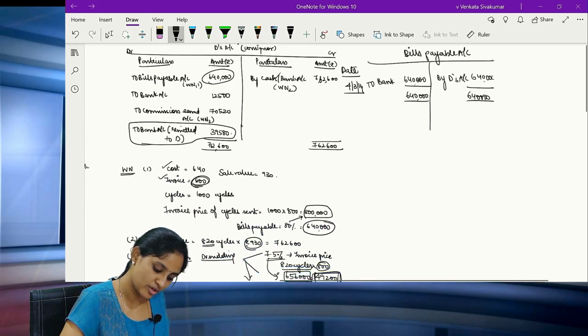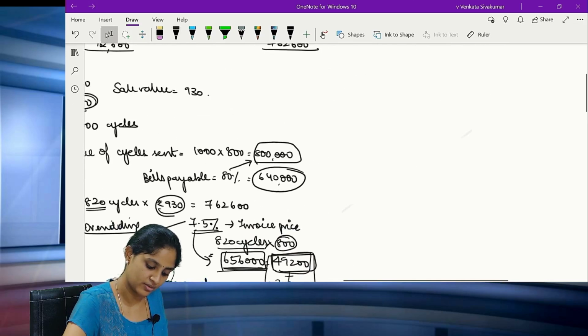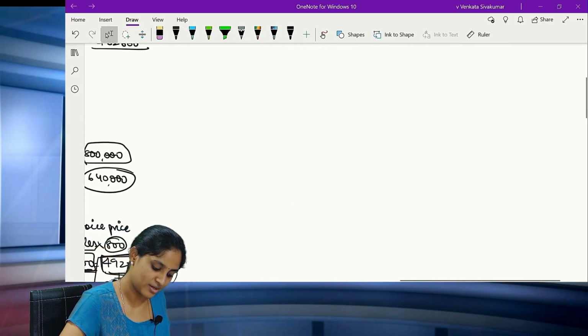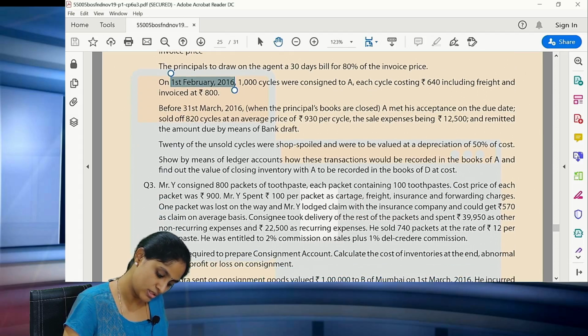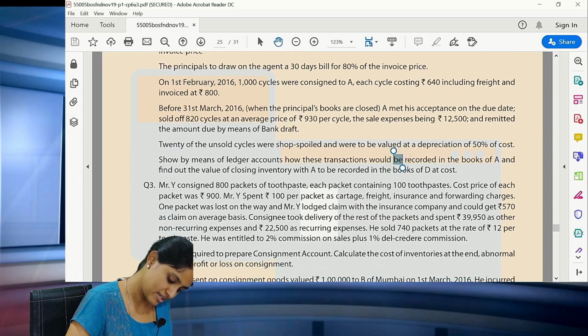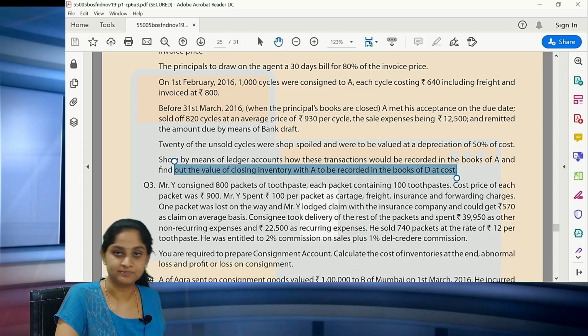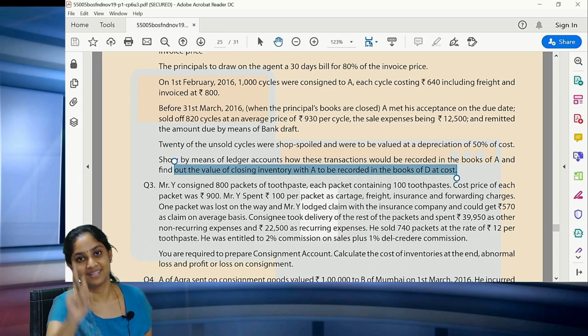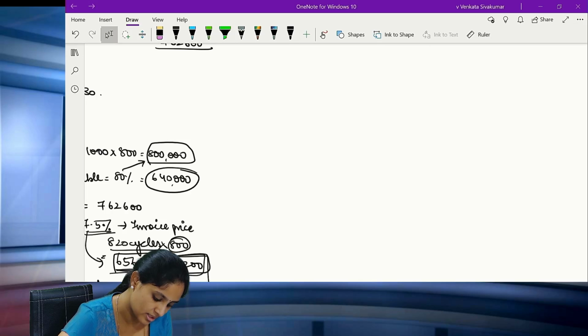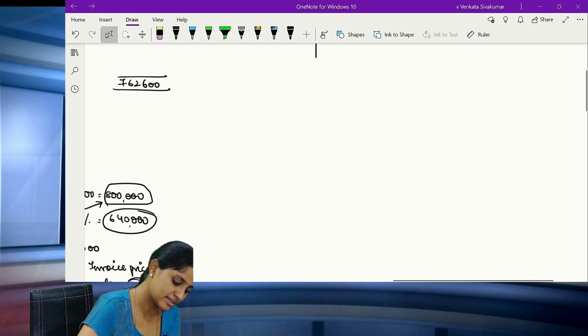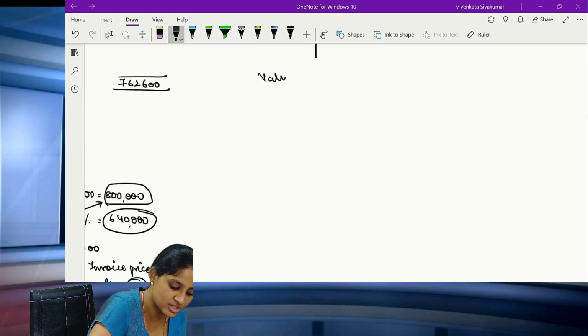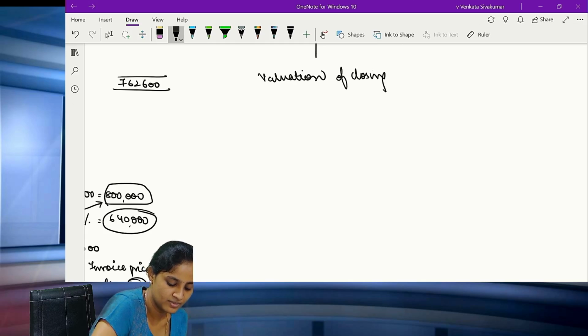Madam, is the question over? No, there is one more part to this particular question. What is that, madam? Can you tell us? The thing is, they are also asking you, apart from this, find out the value of the closing inventory in A to be recorded. So what is the closing inventory? Correct. Now you have to find out the closing inventory. That is nothing but the valuation of closing inventory. Correct? Valuation of the closing inventory.